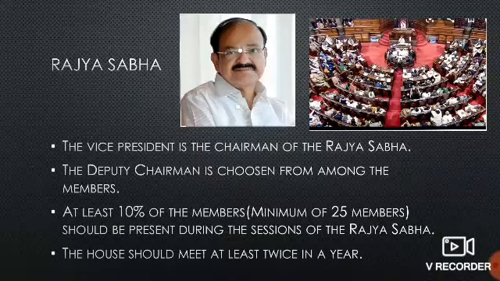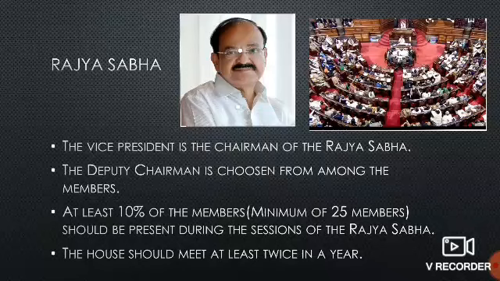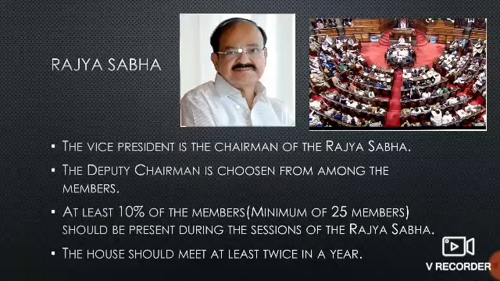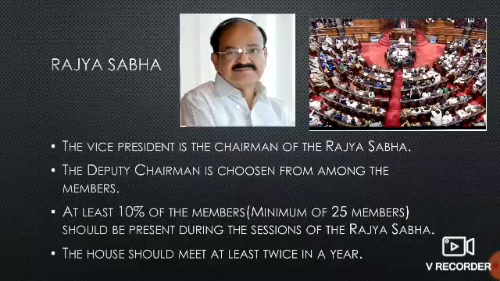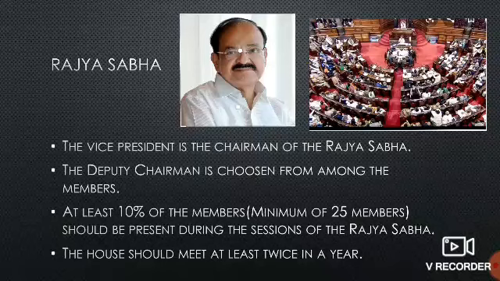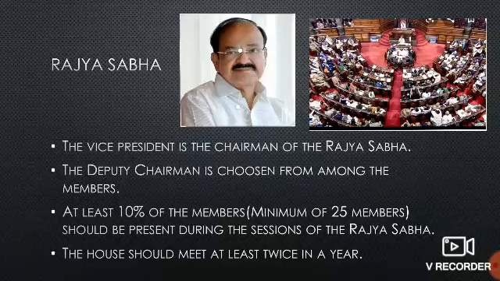The house should meet at least twice in a year. Means this house of elders, this Rajya Sabha meeting, how many times should it be held? At least twice in a year, or even more than twice they can meet. But twice in a year they have to come, they have to discuss, they have to sign bills and they have to leave. So twice in a year Rajya Sabha sessions are being held.